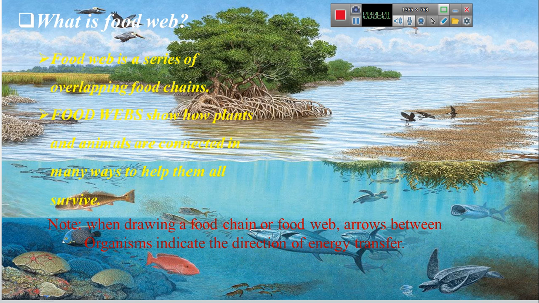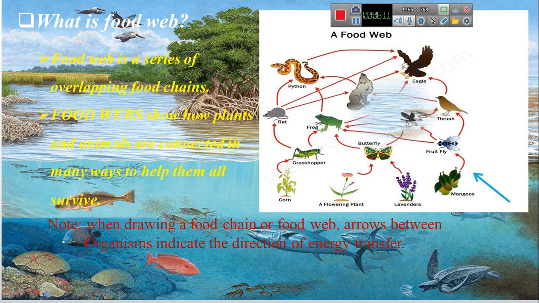Note, when drawing a food chain or food web, arrows between organisms indicate the direction of energy transfer. Okay, so this is a food web that has many networks, where organisms are connected to each other by eating each other.